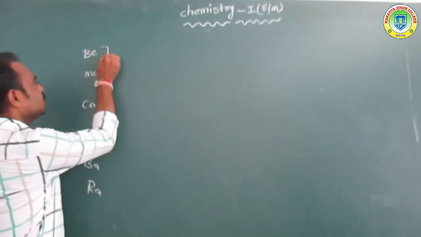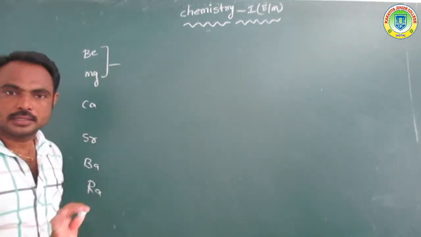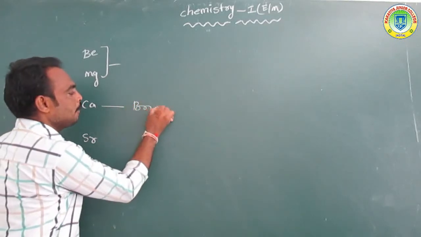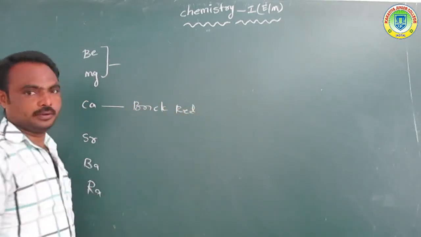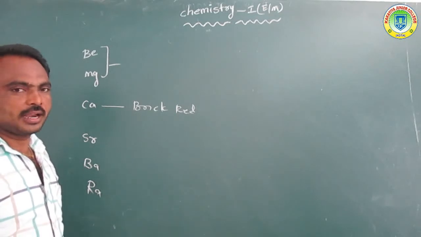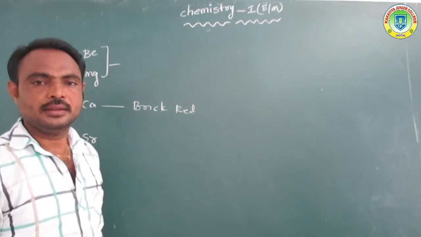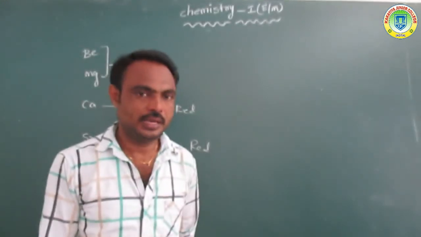For example, beryllium and magnesium do not give colors, but calcium gives brick red. Brick, we already know. Calcium gives brick red color. Next, strontium is crimson red, just like a combination of cream and red. Overall we call it crimson red.